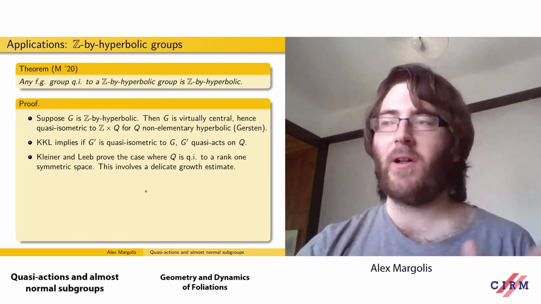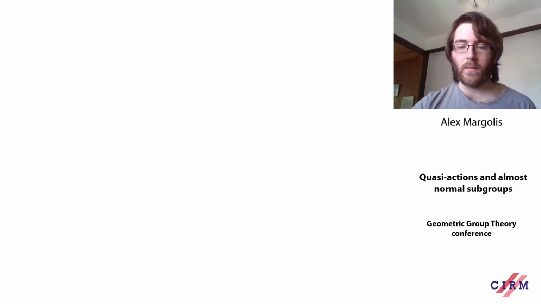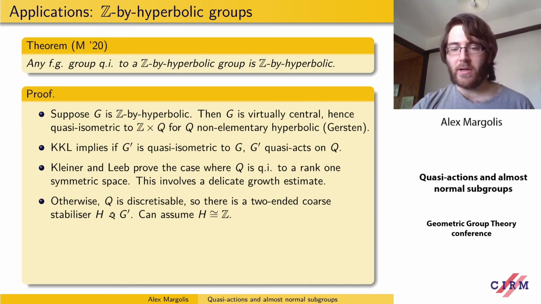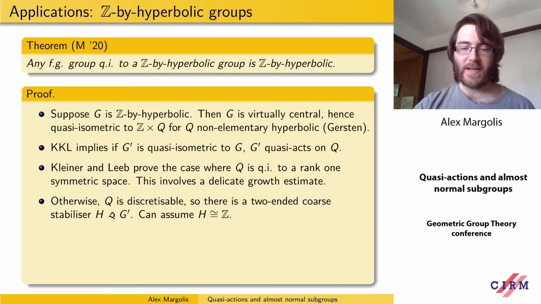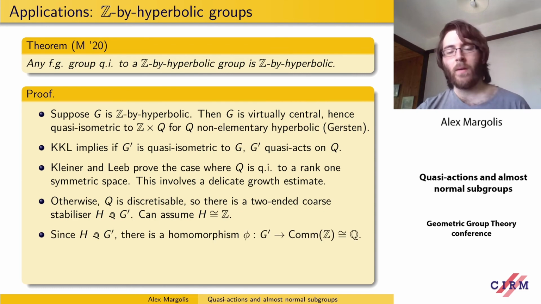And you can do this, but it involves growth estimates. It's not immediate from the QI classification of quasi-actions on rank 1 symmetric spaces. However, if the space Q isn't quasi-isometric to a rank 1 symmetric space, then it has to be discretizable. And then we're basically done, because we have a coarse stabilizer H, and it's not hard to see that the coarse stabilizer has to be a two-ended group. And without loss of generality, we can assume it's actually infinite cyclic. And we have an infinite cyclic almost normal subgroup.